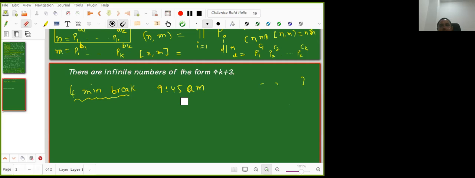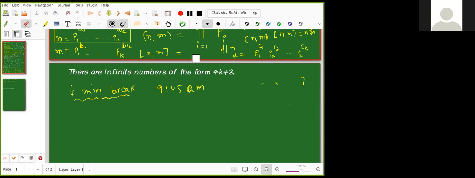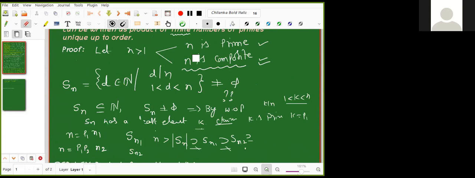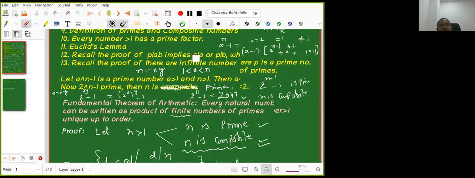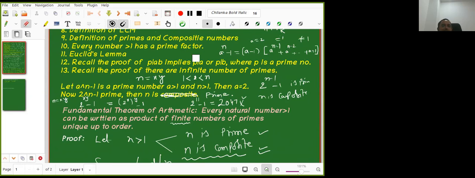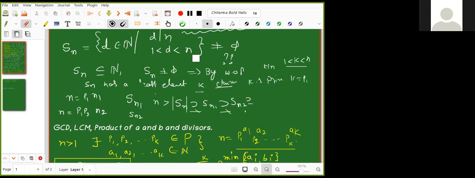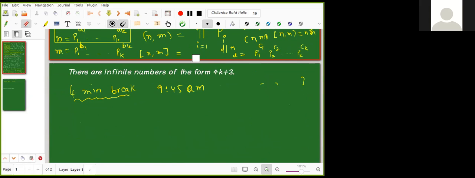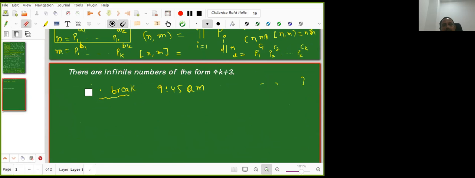So Kathy, do you understand the proof of the fundamental theorem of arithmetic? Yes, sir. Okay. This is the only thing I think we proved. And do you understand this one: if a power n minus 1 is prime, then a equals 2? Yes, sir. And if 2 power n minus 1 is a prime, then n has to be prime. Yes, sir. This also. Okay. So actually proofs are important.